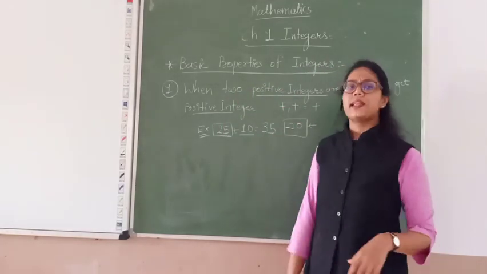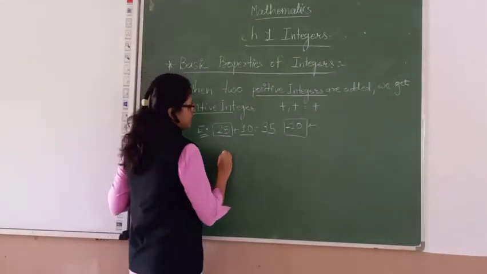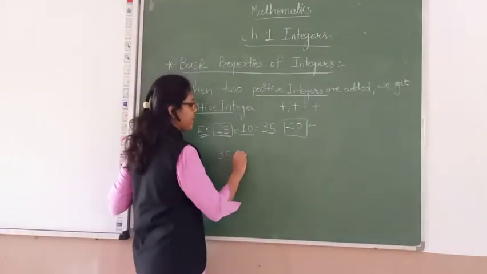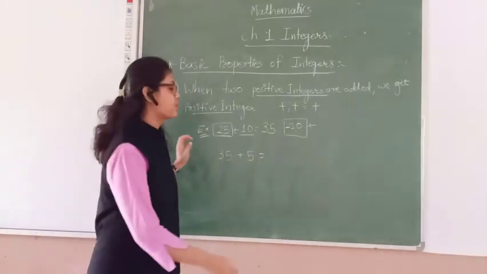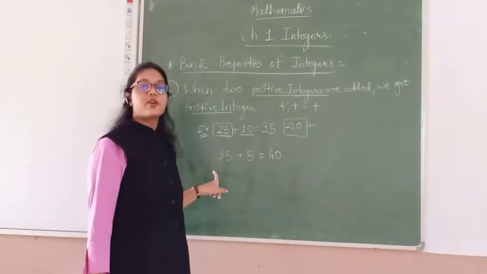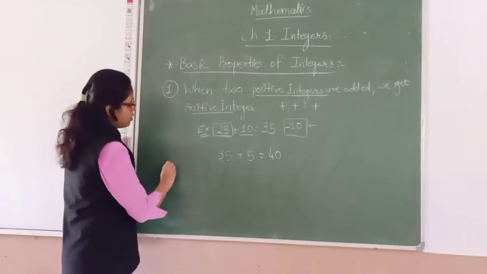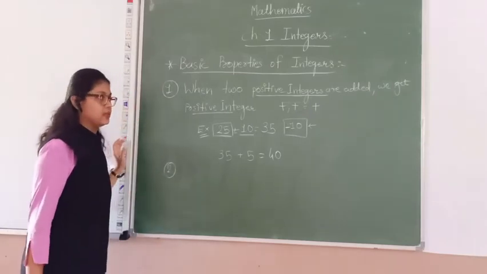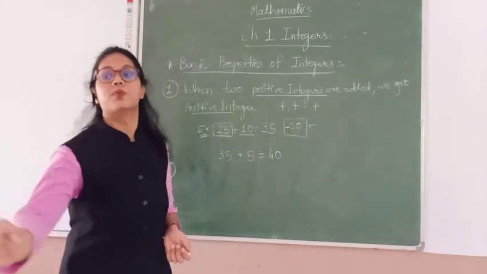Clear? Let's take another example: 35 plus 5. What could be your answer? 40. Clear? So this is the first property about the integers. Let's talk about the second one, which you have to note down in your notebook.